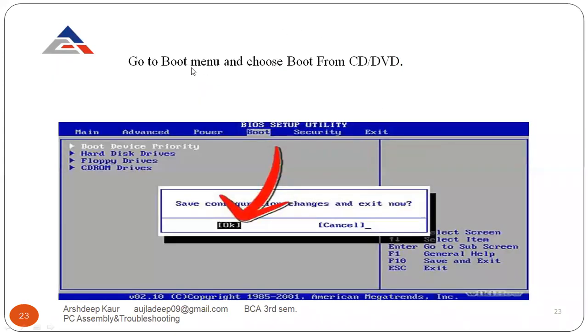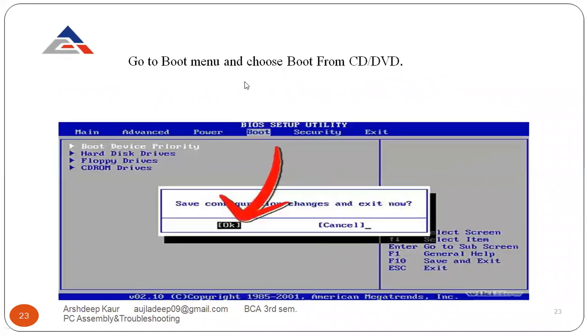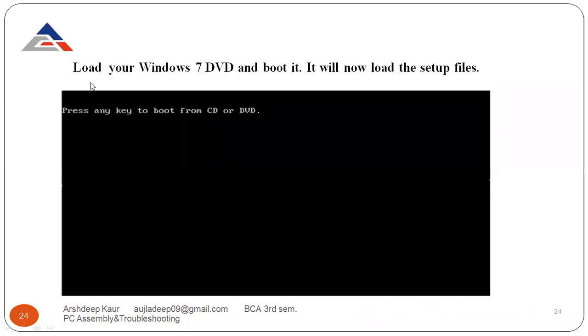Next, go to the boot menu and choose boot from CD or DVD. Now in the first step we have seen that when we press Del or F2, we go to the System BIOS. Now this is the System BIOS window, the BIOS setup utility. In this you have to go to the boot menu. Save configuration changes and exit now. Okay. Load your Windows 7 DVD and boot it.